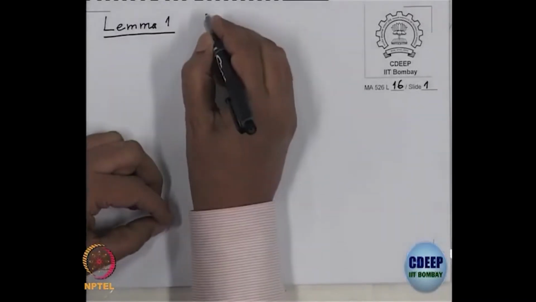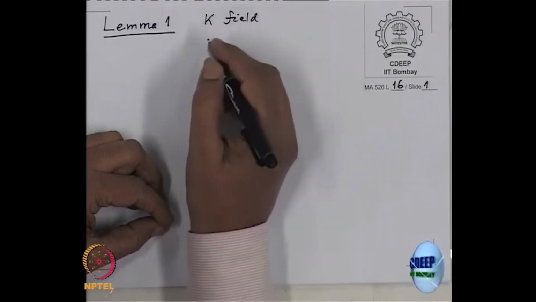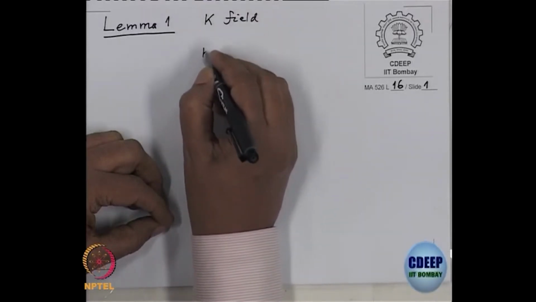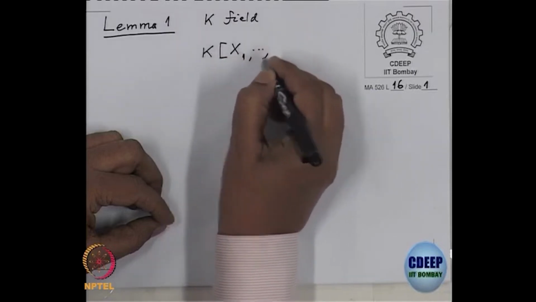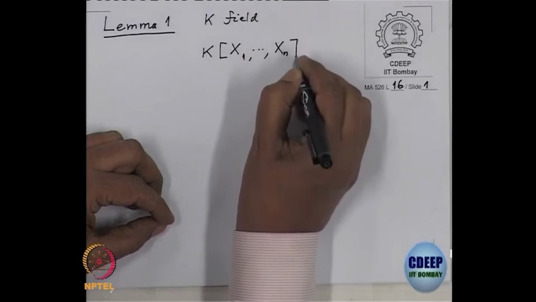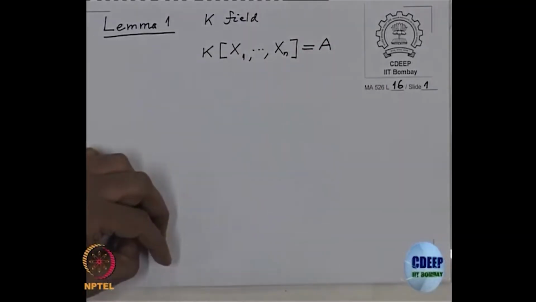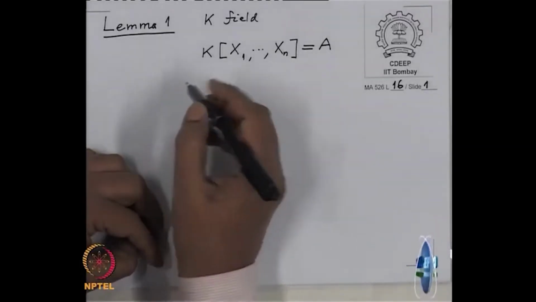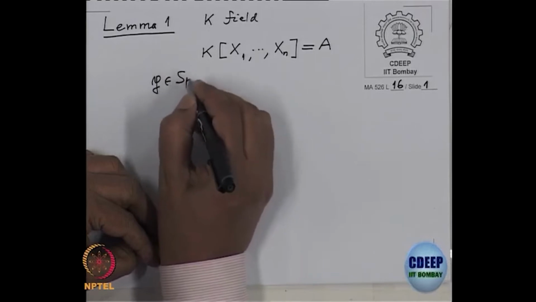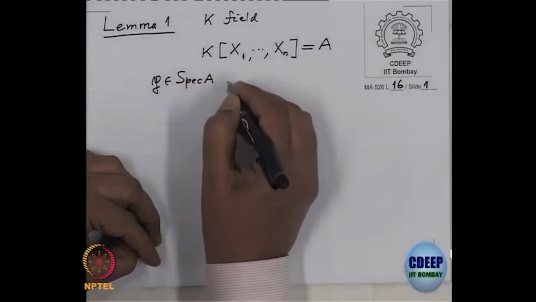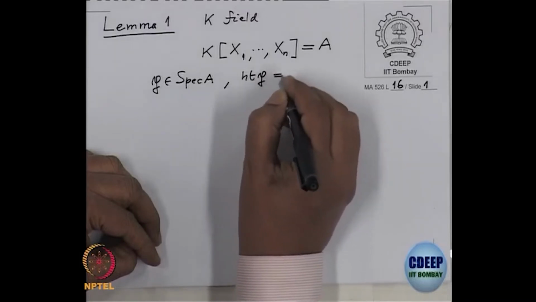K is a field and we are working in a polynomial ring K[x1, ..., xn], which I will denote by capital A, and we have a prime ideal P in A of height m.